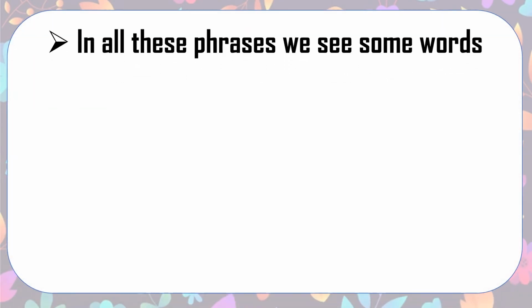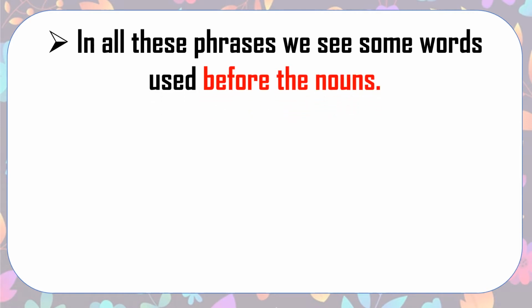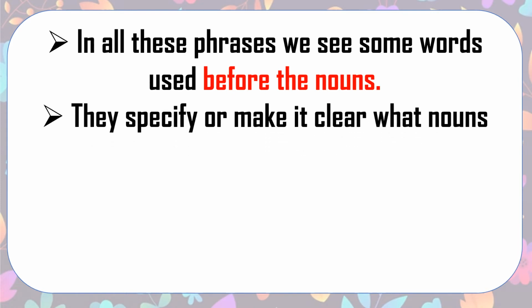So in all these phrases, we see some words used before the nouns. Now we have seen her husband. So husband is a noun and her is before the husband. Then we have read all those kids. So kids is a noun and all those comes before it. Some words we have used before the nouns. So what are they? They specify or make it clear what nouns we are talking about.